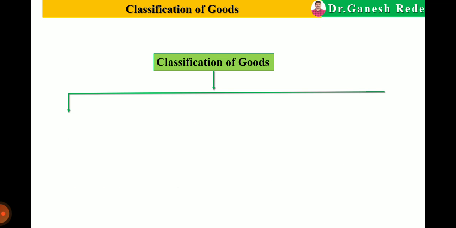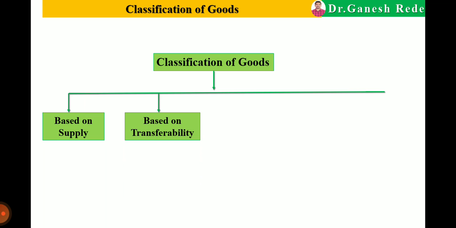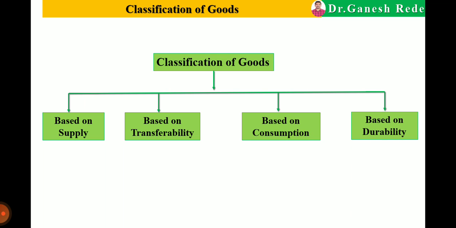Then next is the classification of goods. Goods are classified based on the supply, then based on transferability, then based on consumption, and lastly based on durability. Means based on these four bases goods are classified.